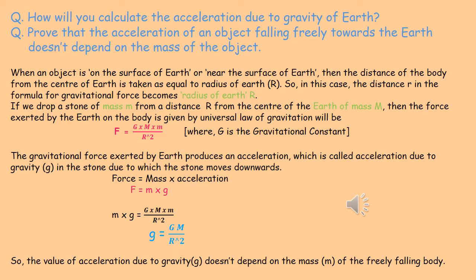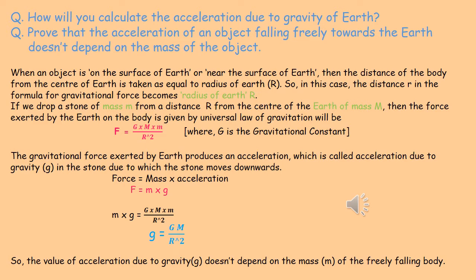We have already discussed that in the previous slide, that whether it is a feather or a heavy coin, the acceleration due to gravity on them remains the same. That means every second its velocity changes by 9.8 meter per second.